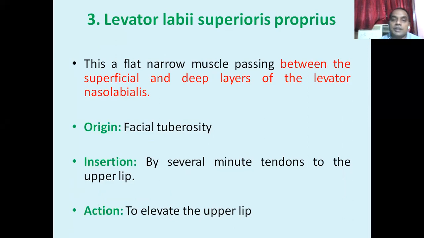So if you see the name levator labii superioris proprius, then you can remember it very easily. Labii means the lip, superioris means the upper part, and proprius means the proper. So this muscle is inserted into the upper lip, because its name indicates it: levator labii superioris proprius.